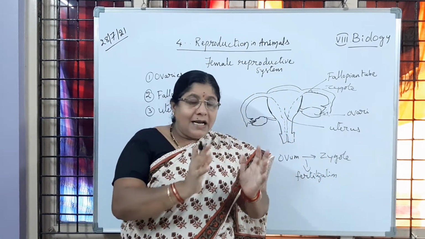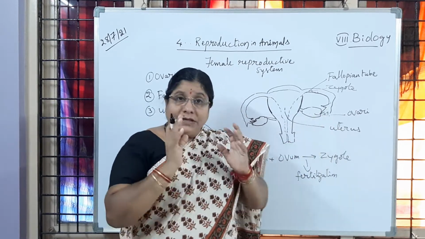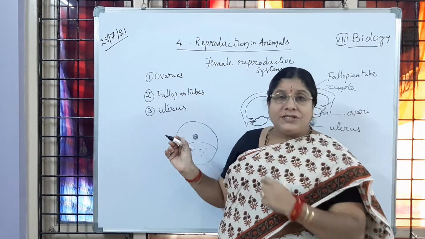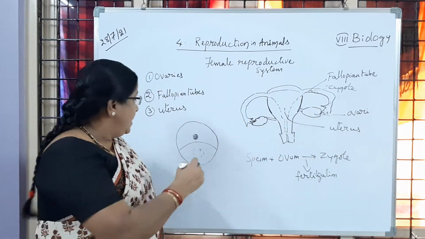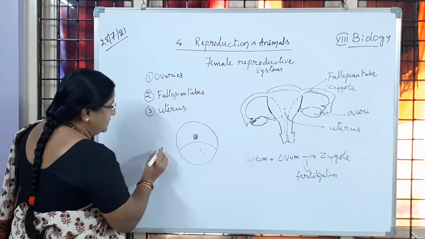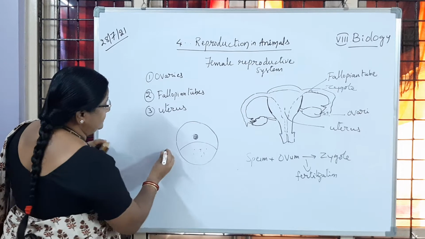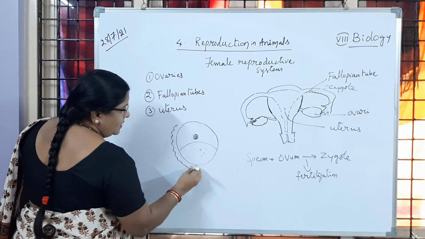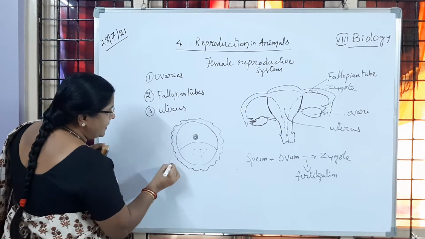So that single egg which is released by the female reproductive organ, the ovary, is going to be fused with the sperm. Even this is covered with layers like this, and then the sperm reaches.